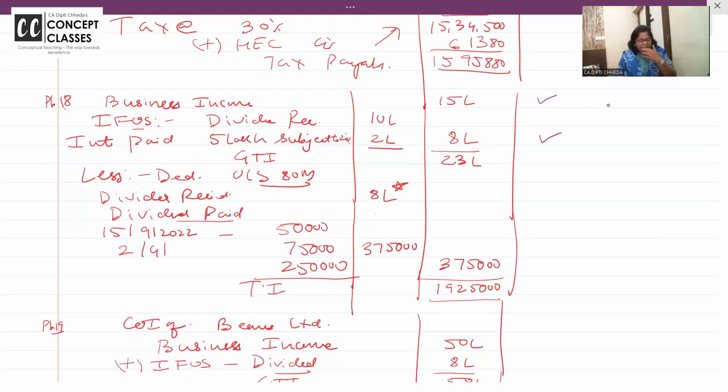Okay, you have paid dividend throughout the year and after the year till the due date of filing your return. One month before that, that is 30th September, the time to submit the tax audit report. Till then, how much dividend you have paid? Okay, right. So that is deductible here. Followed or not? In ATM, dividend received is 8 lakhs. Dividend paid is 3,75,000. Whichever is lower is allowed to be deducted. Okay. And this is how you compute the problem for dividend.